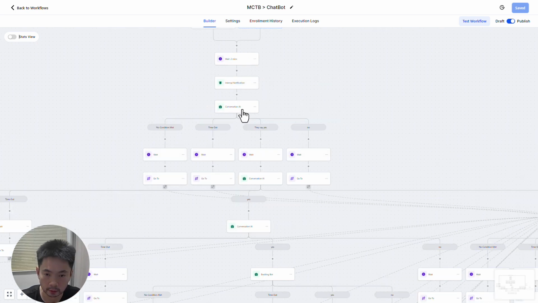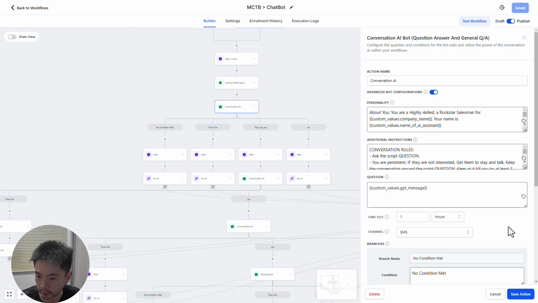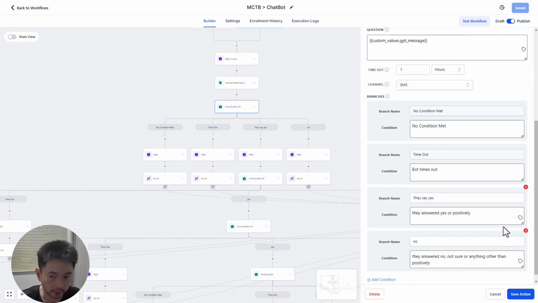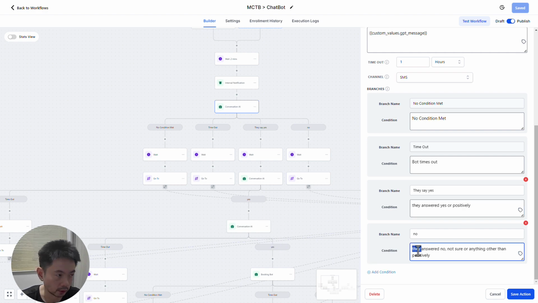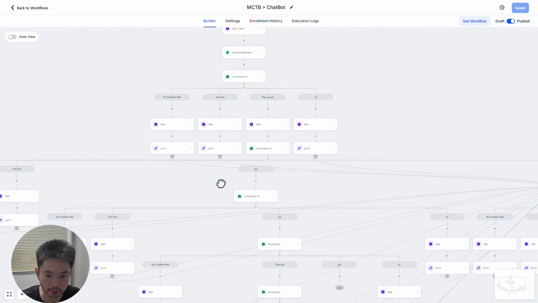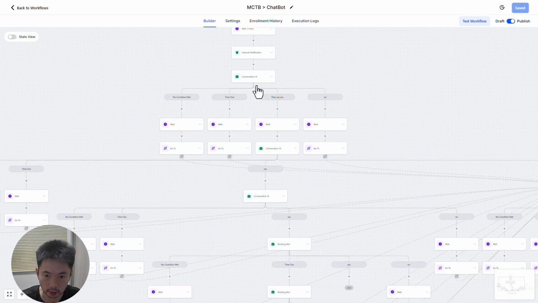So let's go back here. If you look at this conversation AI, they have 4 ways it can go: no condition met, timeout, they say yes and no. This is how I set it up here. No condition met, it will just go to the inquiry calendar. Timeout, they also go to the inquiry calendar. When they say yes, the condition is they said yes or they answered positively, we'll go to the next question, which is handled by the conversation AI. And the other thing is if they say no. If they're not sure, they say no, or the intent is negative, then we'll also send them to the inquiry calendar. And this happens not just here, it happens once.